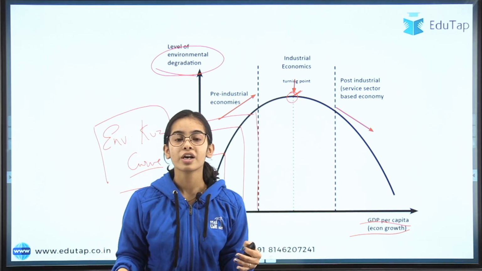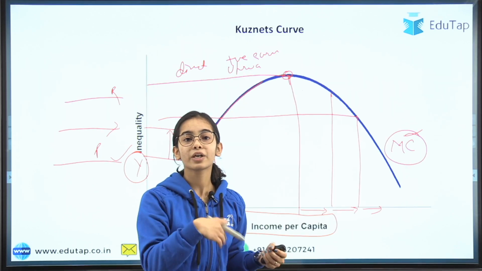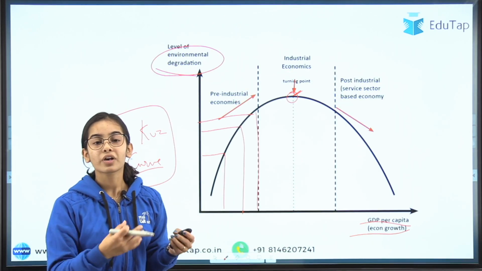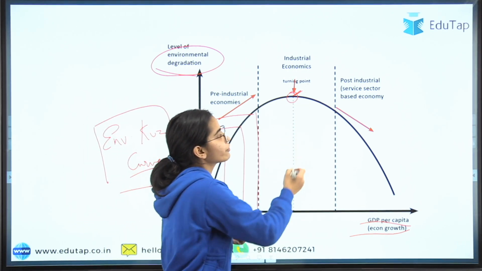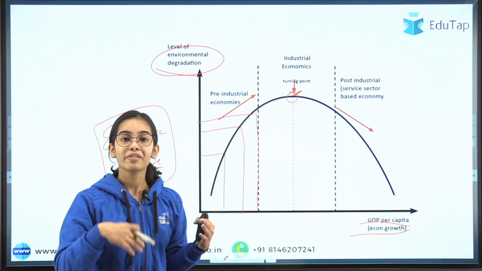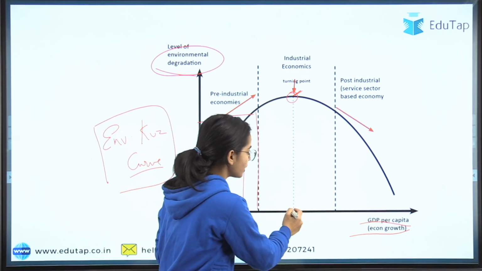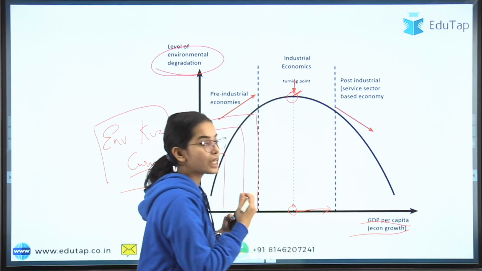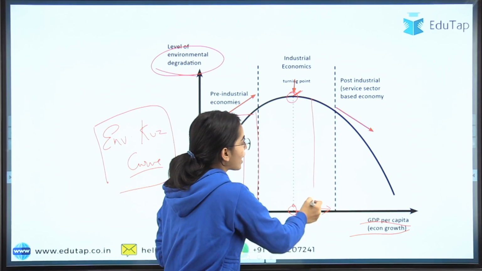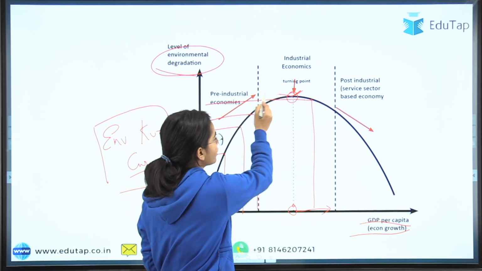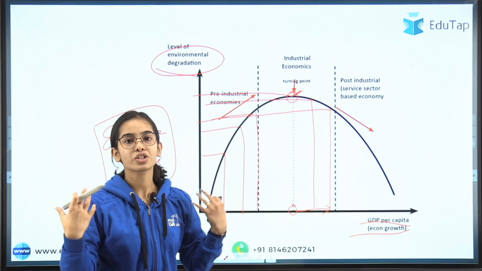We are holding conferences of parties, different countries are coming together, and different kinds of committees are being set up to take care of the environment. So there was a turning point where people become aware and technologies are being found so that we can take care of the environment. After a point there is economic growth, and when the economy grows and becomes more aware, the environmental degradation reduces. After this point the environmental degradation reduces, because the technology is growing now.